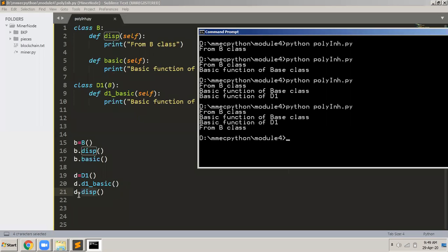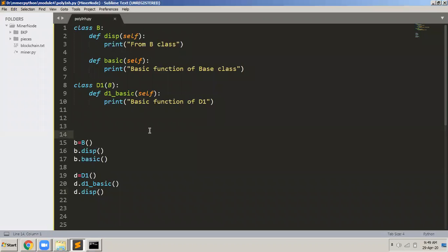And then I call d.disp. I'm calling the disp function, which is of the base class, through the object of the derived class. So d.disp still displayed from b class. This is obvious, you all know this. It is possible to invoke the base class functions through the derived class object. I can call the base class functions through the derived class object.